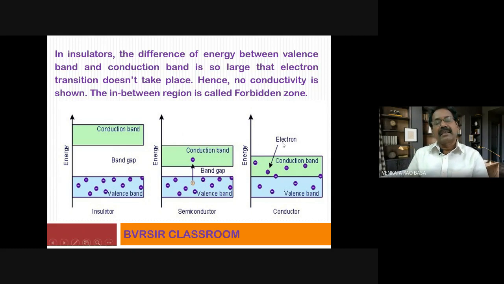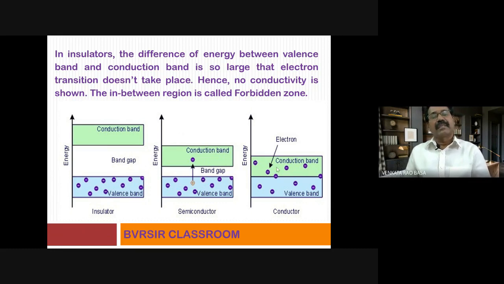Now this one is regarding conductor itself. There is no such gap, which is called the forbidden zone or energy gap. So the valence band is overlapping with the conduction band. Therefore, an electron present in the valence band can easily migrate to the conduction band and again come back to the valence band. There is migration of electrons. That is why there is perfect conduction of electricity. And this case is concerned with substances called metals. So in this way, band theory very satisfactorily explains the electrical properties of metals. That's why this band theory is considered important as well as very satisfactory.